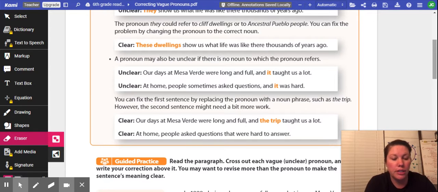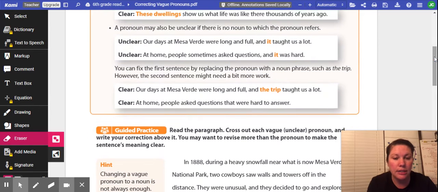So the first unclear sentence is now clear by stating our days at Mesa Verde were long and full and the trip taught us a lot. So changing it to the trip makes the sentence make sense and makes it clear. Where the second sentence, they actually had to completely rework the sentence to make it make sense. So at home, people ask questions that were hard to answer. That makes more sense because now we know that the questions were hard to answer and not just it was hard.